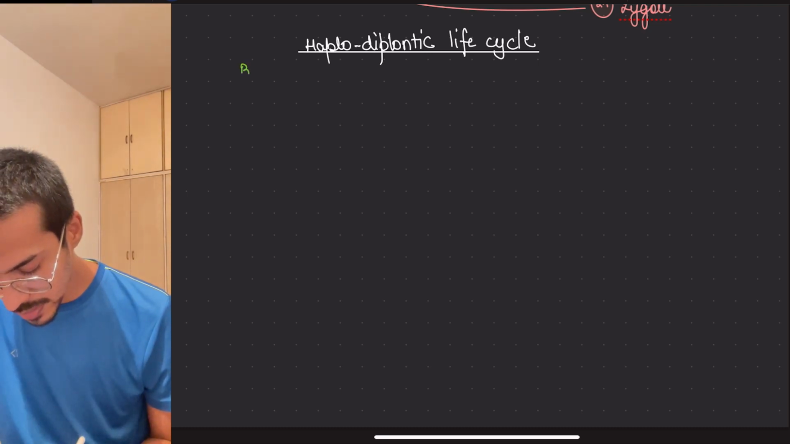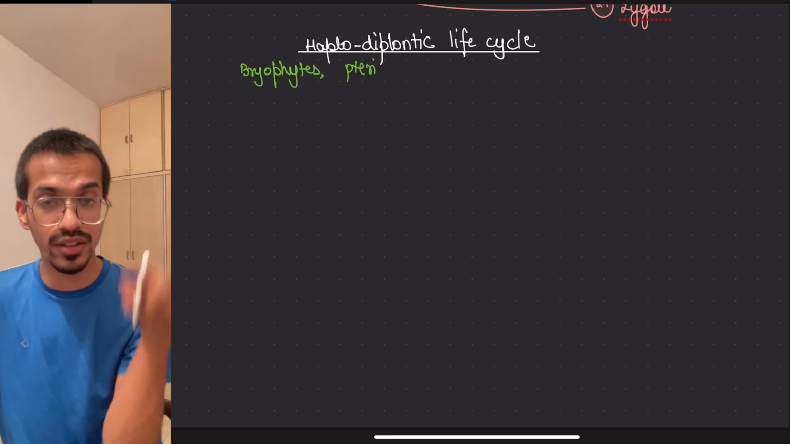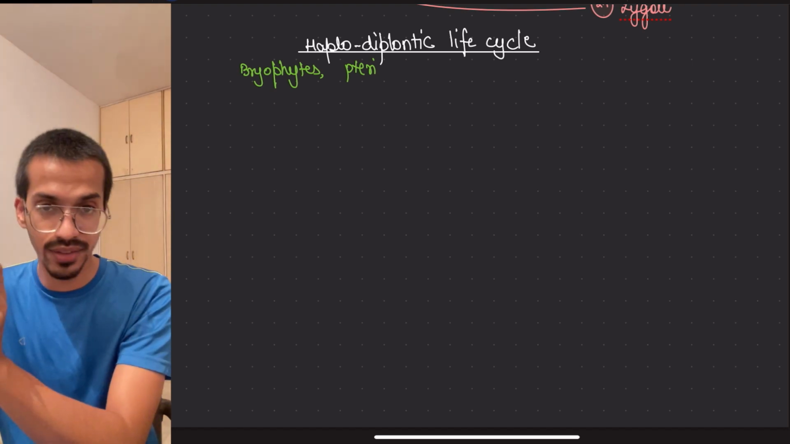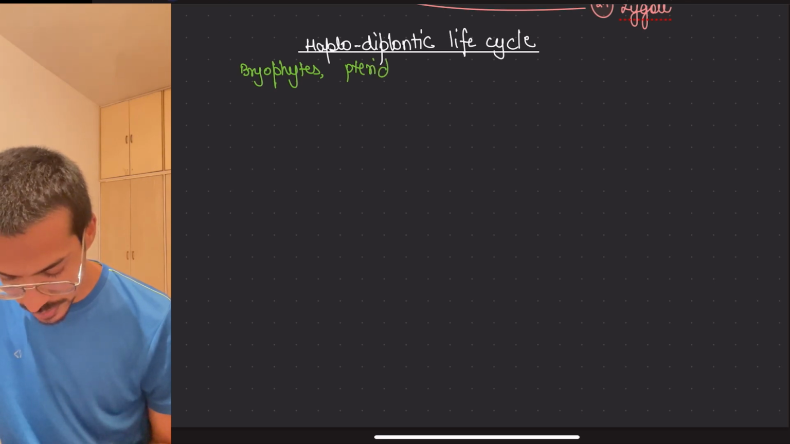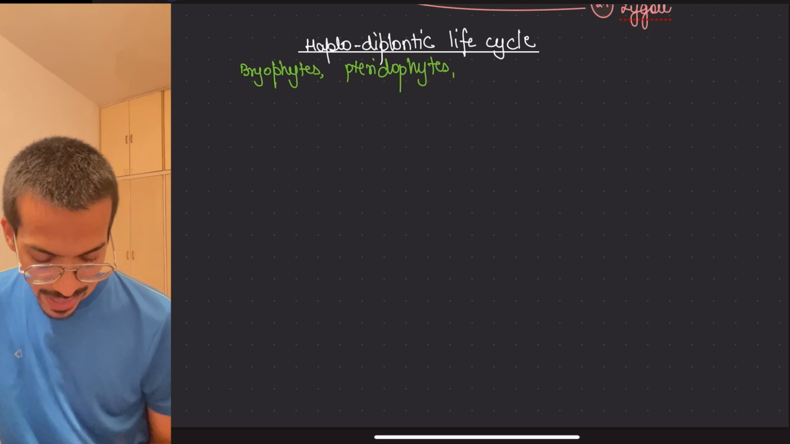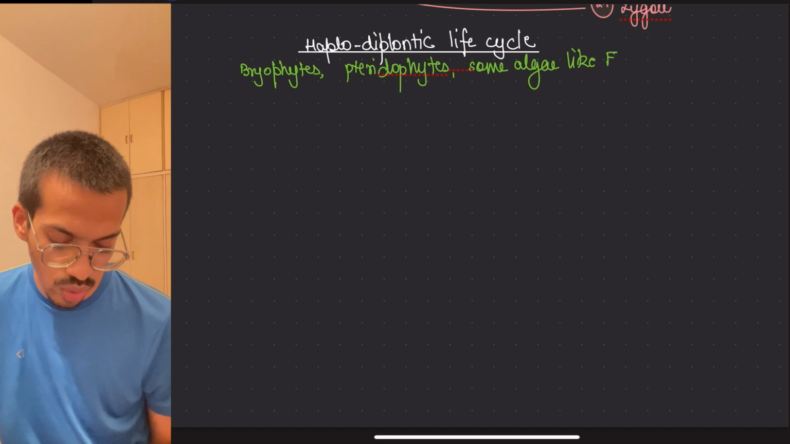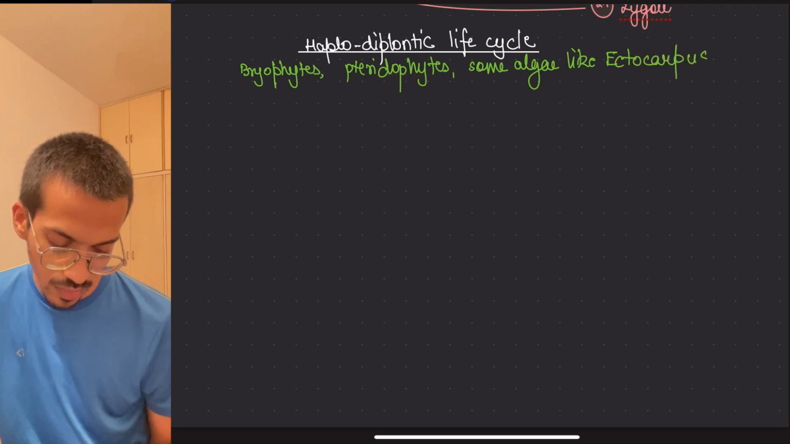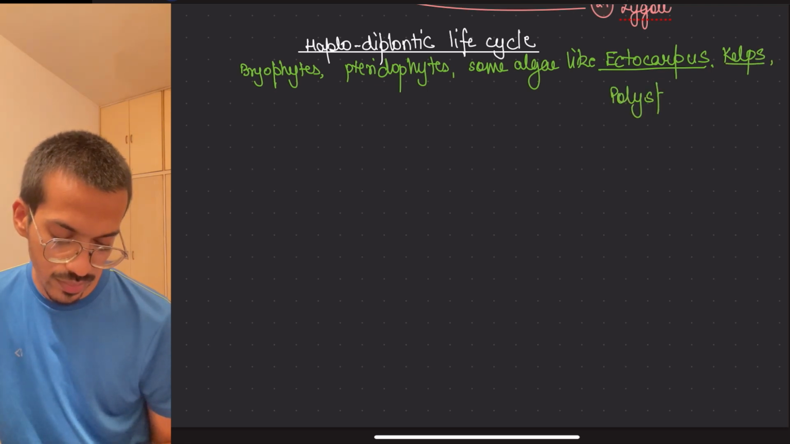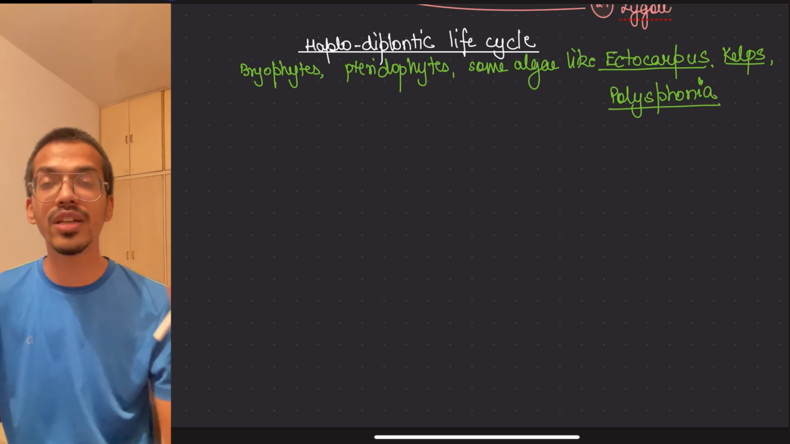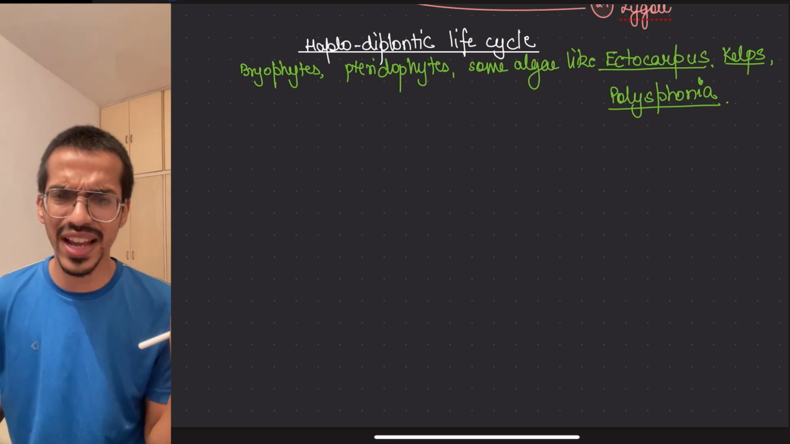So seen by what? Bryophytes, pteridophytes. In pteridophytes, it's diplohaplontic type. Whatever is the main plant body will come in the front. Pteridophytes, some algae like this, you have to remember: Ectocarpus, kelps, and Polysiphonia. These three ones. Remembering about the algae is the most important thing. Rest everything is fine, no issue.